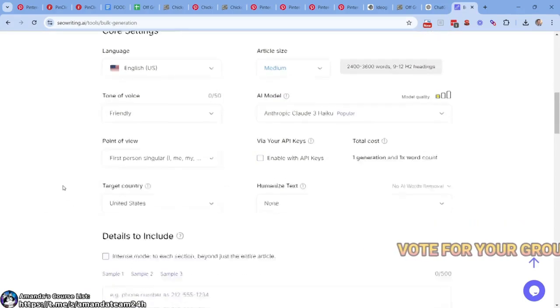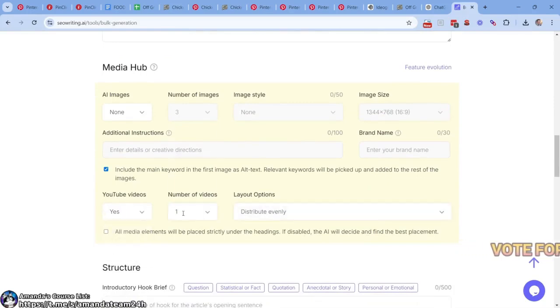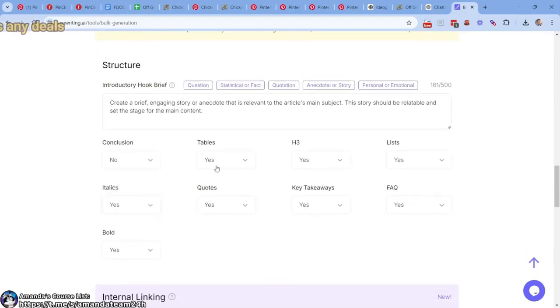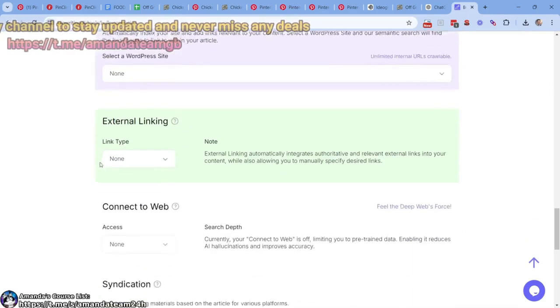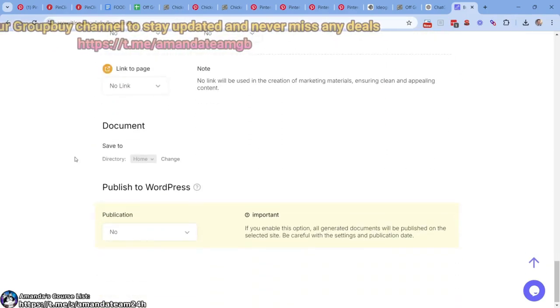Target US. What I want to do, AI images, nah, because I'll do the featured image myself. We could do like 3 YouTube videos, why not? It just kind of gives us something to put in. Conclusion, nah. Tables, yes, because we have CSS. Italics, no. Bold, no. Quotes, no. Key takeaways, no. And frequently asked questions, we can keep it in. Let's do a different variant of it. All right, internal linking, nah, don't need to. You know, we could do that in the future, but I'm not interested right now.